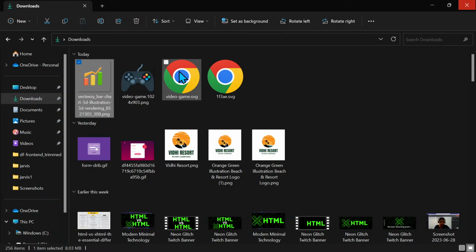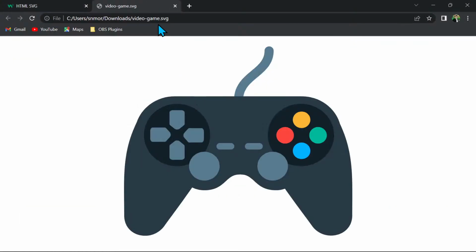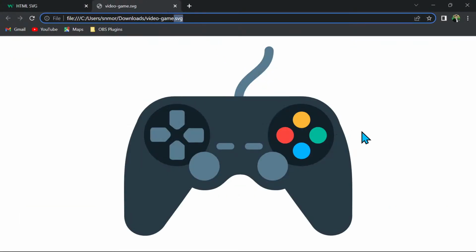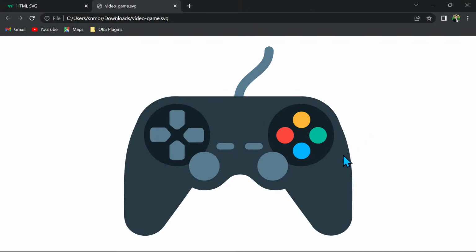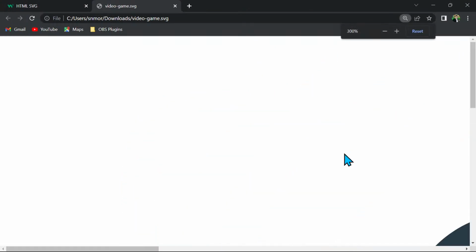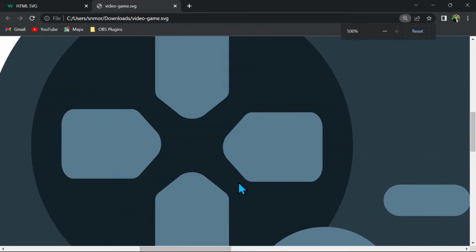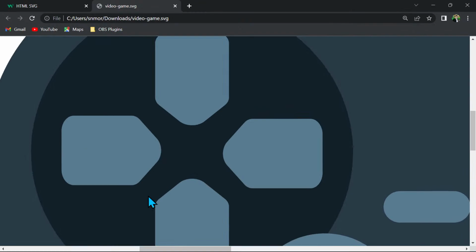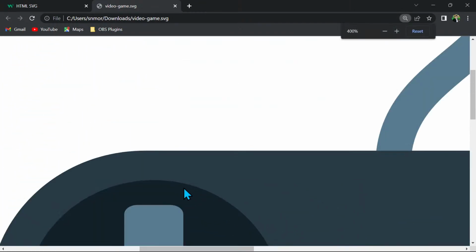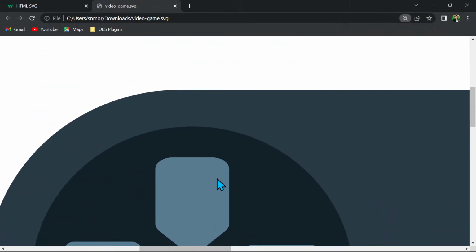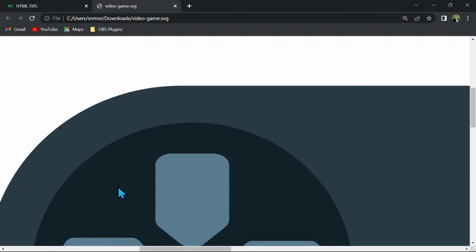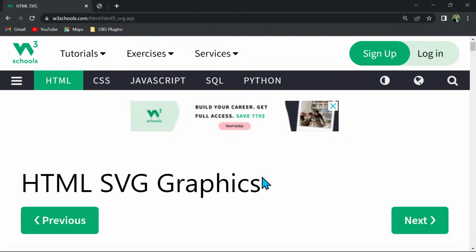But if you have, let's say, this image, which is an SVG, a scalable vector graphic, it scales itself according to the screen height and width or size. Whatever pixels are there are going to be rescaled. And that's why when you zoom on this image, it is not going to pixelate. It is a high definition image. That's the difference.